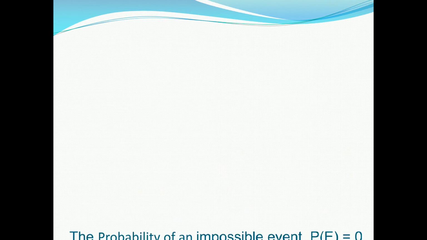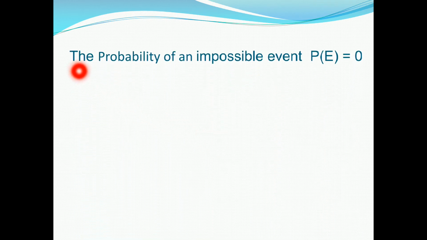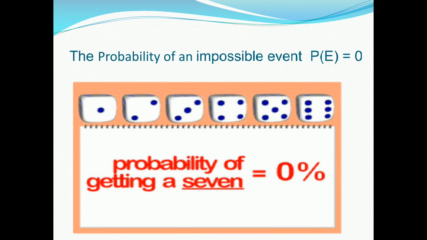Next, the probability of an impossible event, that is 0. We will see by one example. If you take a dice, sorry for that. If you take a dice, in the dice you will see 1, 2, 3, 4, 5, 6. But if you ask anyone to find out the chance of 7, it is impossible because 7 is not there. So it is an impossible event.